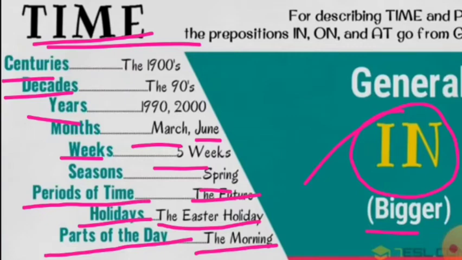So generally, in is used for denoting something bigger, a bigger time.